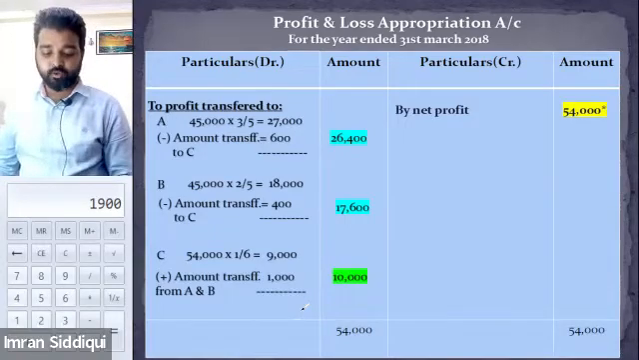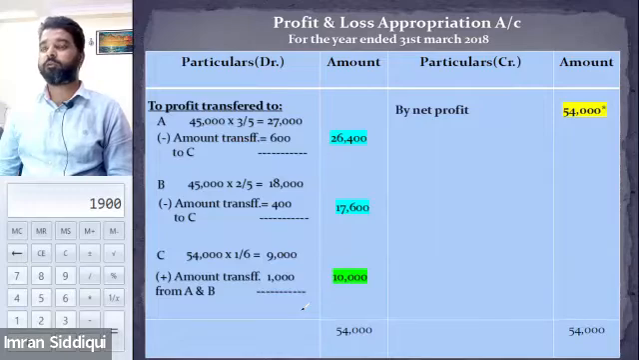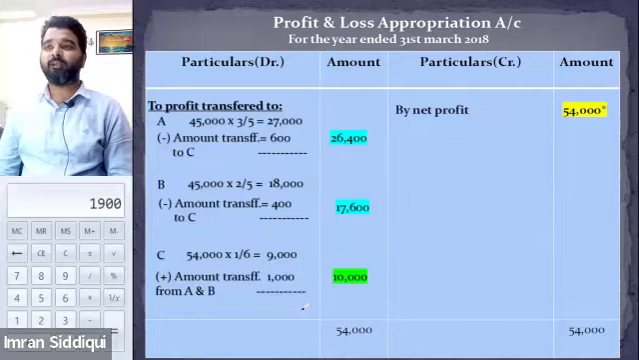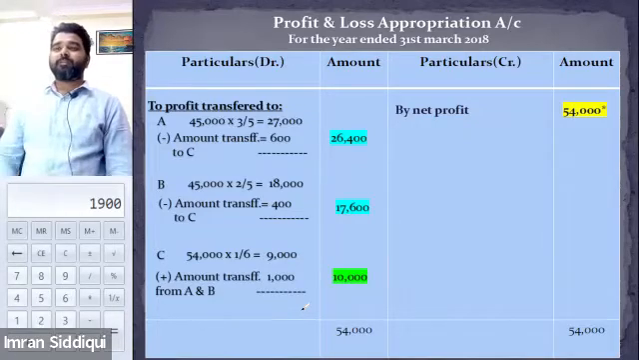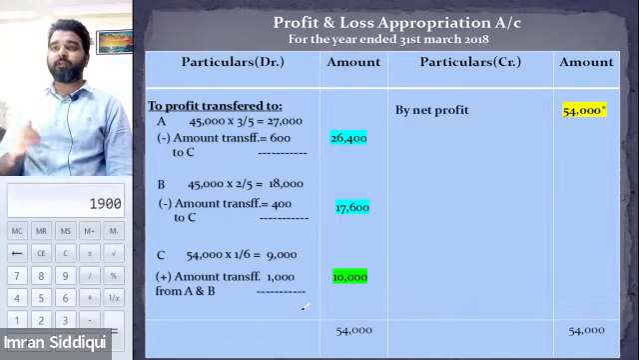Tell me if anything is not clear. Should we screenshot or write in our book? Yes, you need to write this in your notebook. The previous slide will also be required to be written, but you will be writing it as the working note. This is the main section where we are showing the distribution of the profit among the partners. And how did we find out this profit? We will show that through our working note.